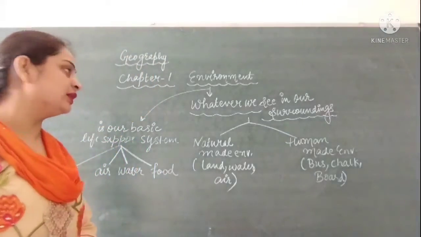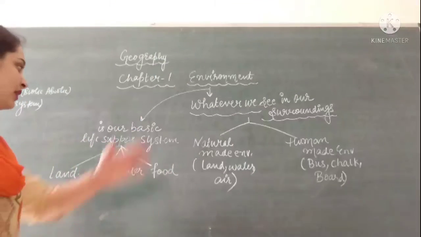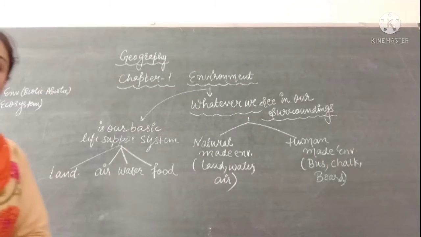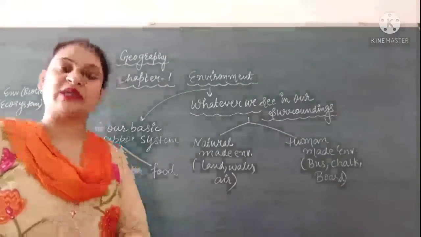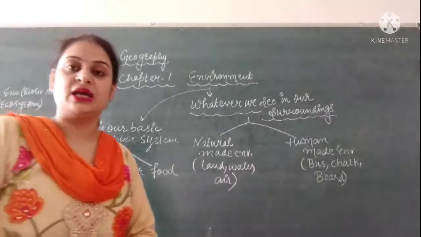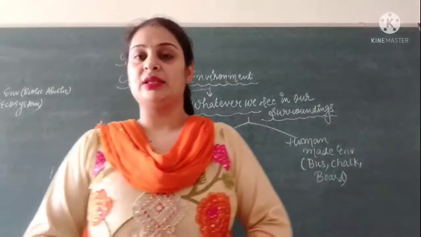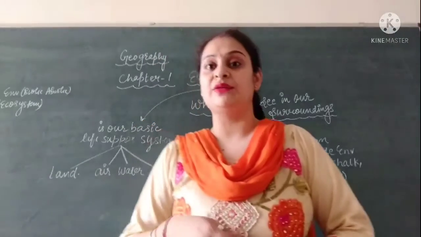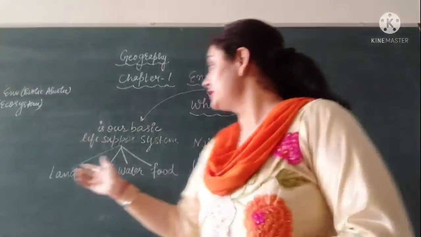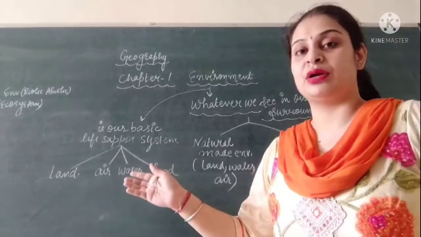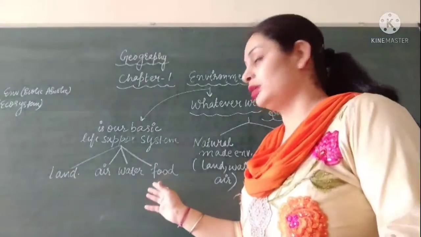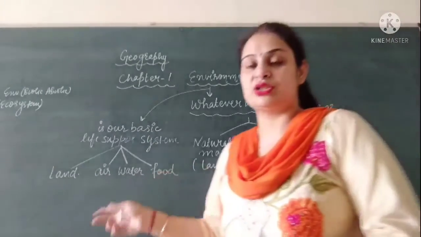All these things come under the human made environment because these are not created naturally, these are created by humans. So this is about the environment. As we know, environment also provides us basic things like air, water, land and food. Without environment it becomes very difficult for us to find land, air, water, food ourselves, because it is very difficult to create air or food by ourselves. So environment provides us the basic things required for our life support system, which are land, air, water and food. So this is the introduction about the environment.